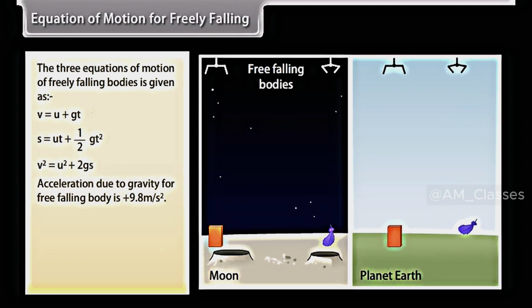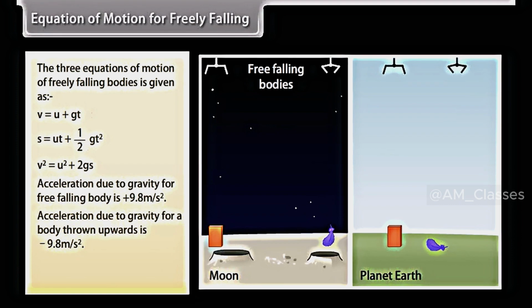Acceleration due to gravity for a freely falling body is plus 9.8 meter per second square. Acceleration due to gravity for a body thrown upwards is minus 9.8 meter per second square. Weight of an object on the Moon is 1 upon 6th.